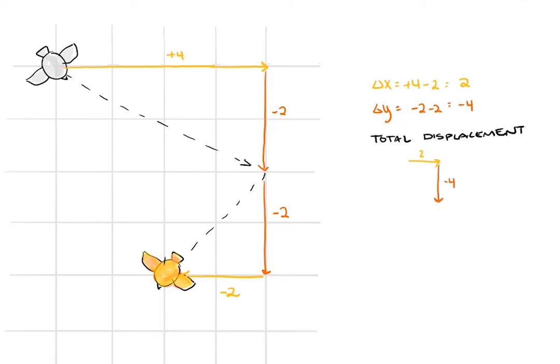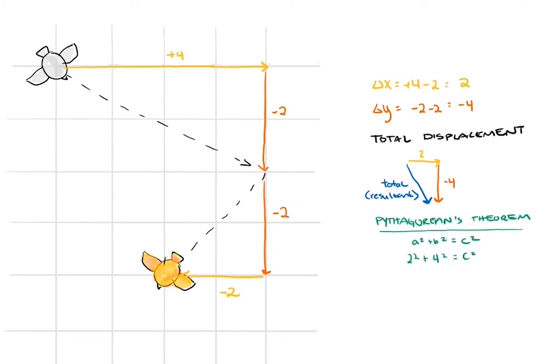Just like before, we can find the overall displacement, or the resultant displacement, from the overall change in vertical and horizontal displacements. And because horizontal and vertical, x and y, are always perpendicular, we have a guaranteed right triangle, allowing us to use Pythagorean's theorem to solve for the resultant displacement, the hypotenuse. Great! What we did here is dissect the problem into parts.